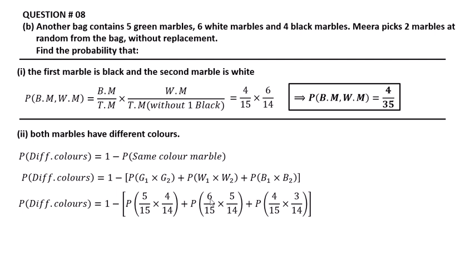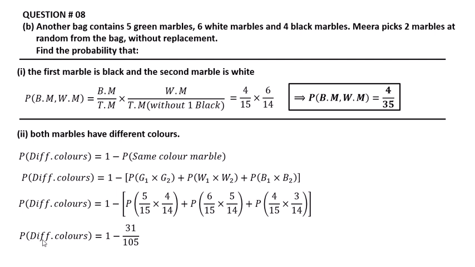Plus the probability of white marble is 6 divided by the total, so 1 already taken, 6 minus 1 is 5, and 15 minus 1 is 14. Plus the probability of black marble is 4 over the total marbles 15, multiplied by 3 over 14, because 1 is already taken.